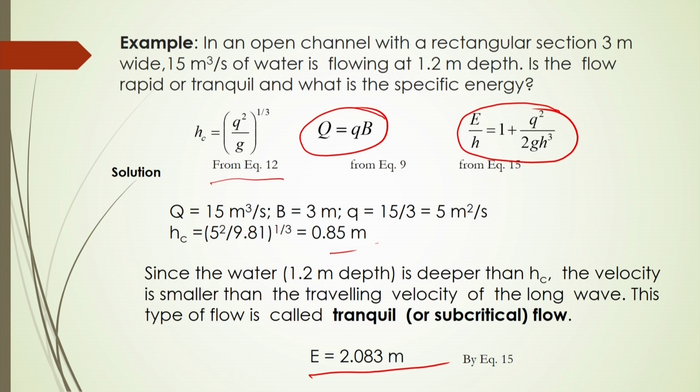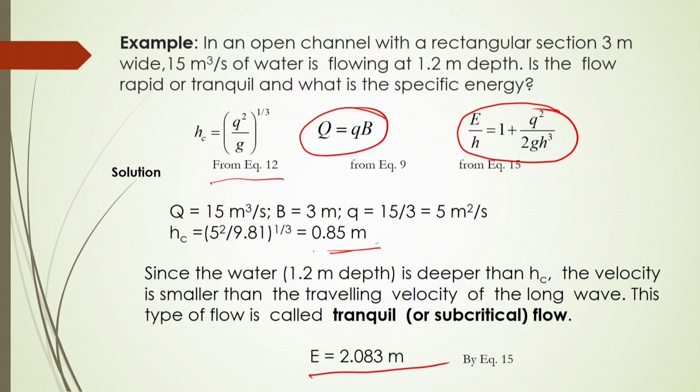Now, in this case the water depth is 1.2 and it is deeper than yc, because yc we have calculated from equation number 12 as 0.85, whereas the water depth as per this problem is 1.2 meter. So, this 1.2 meter is of course greater than the critical depth.